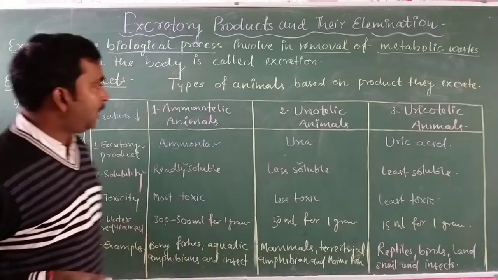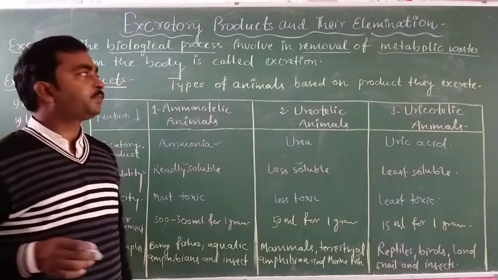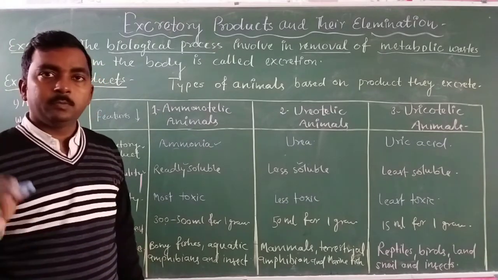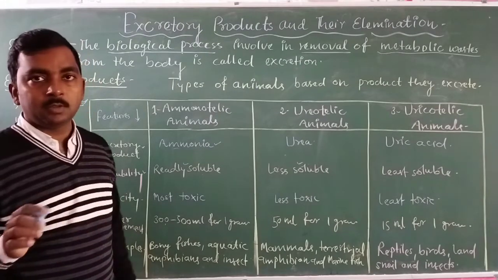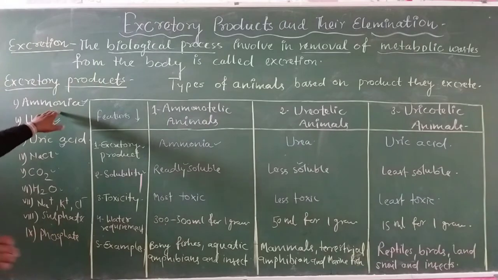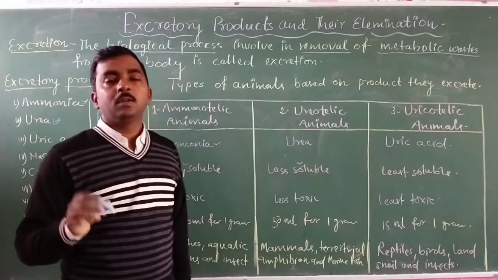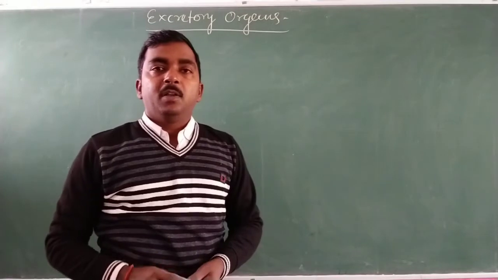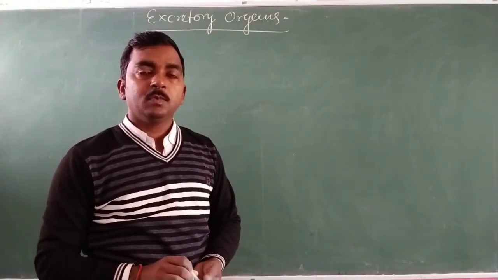So these are the three types of animals on the basis of excretory product, and this is all about the first starting topic related to excretory products. There are different types of excretory products, but these three are the main ones on the basis of which animals can be differentiated. Now the excretory organs.